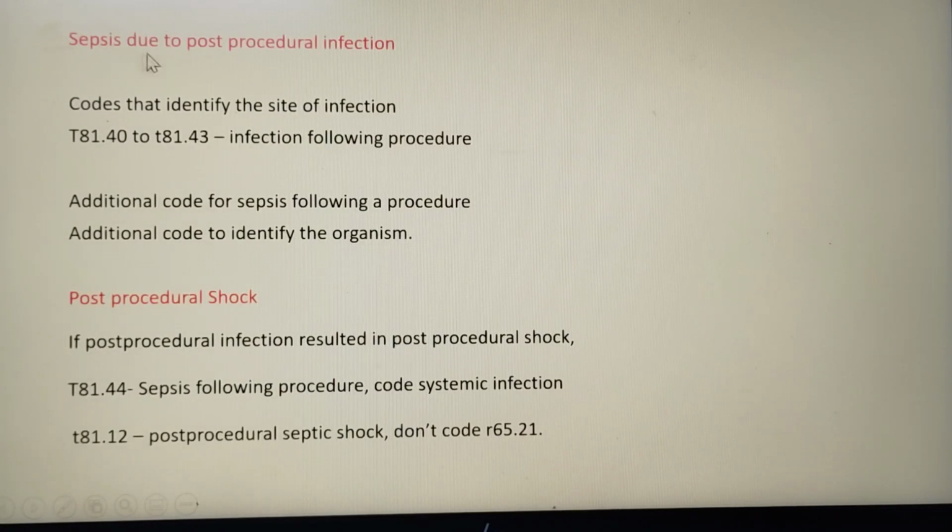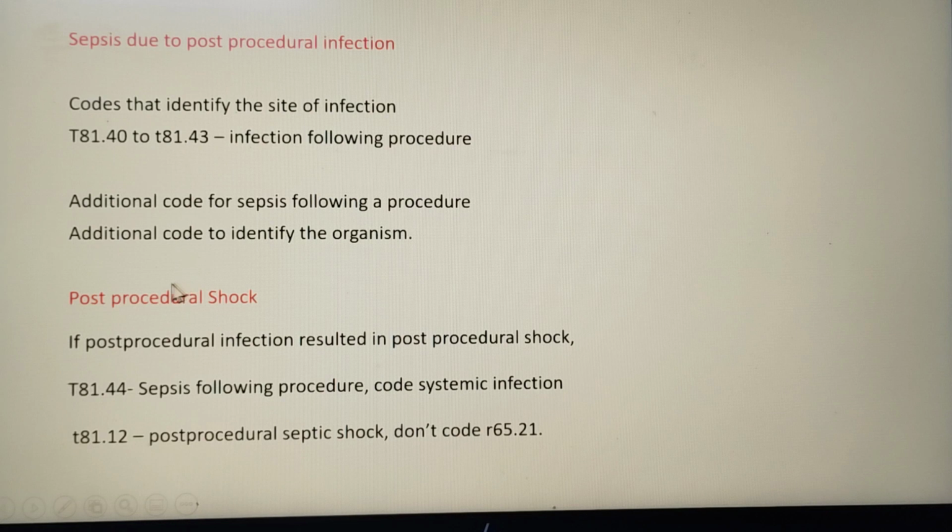Next is sepsis due to post-procedural infection. If the patient had any surgery and after surgery the patient has developed an infection, and that infection led to sepsis, how will you code? First we have to code for the site of infection. So these are the codes. Depending upon the site of infection, the code range is this. We have to code the infection following procedure complication code. Then after that we have to code for the sepsis following procedure. Then we have to code what is the organism that is causing the sepsis.